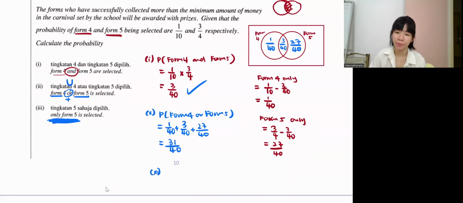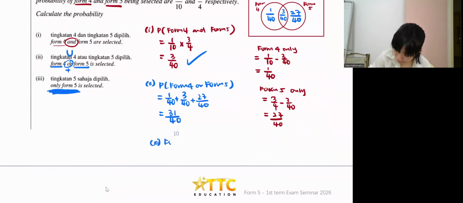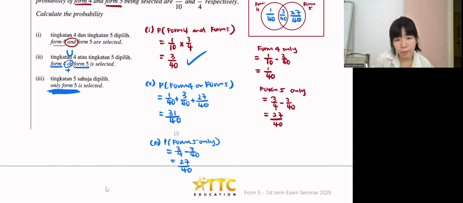We write at the side. Okay, we write one more time. So form 5 only. 3 over 4 minus 3 over 40. So it's 27 over 40.